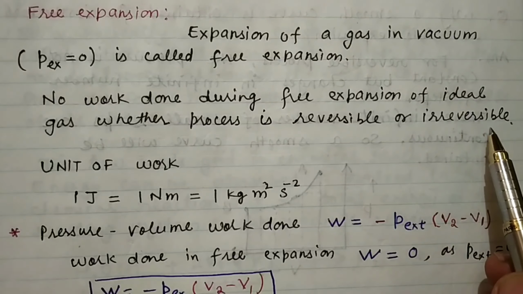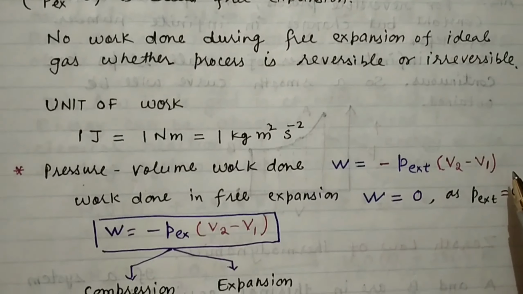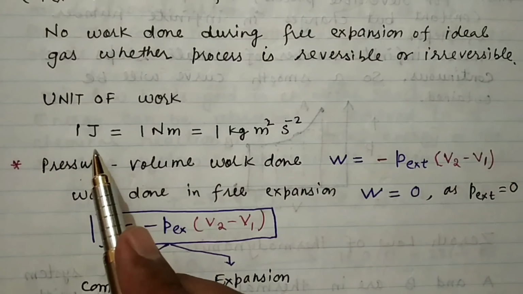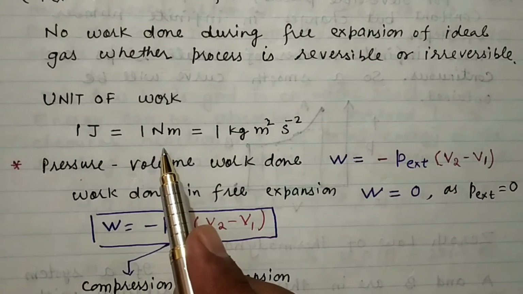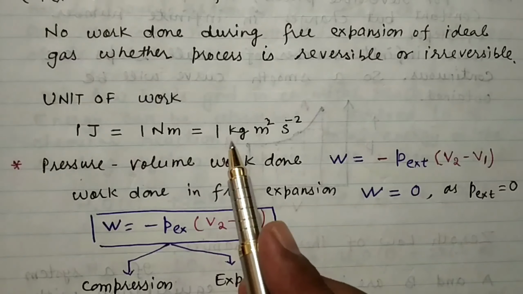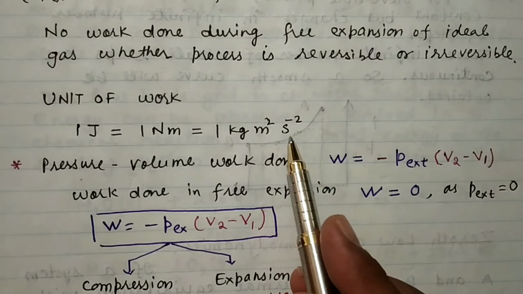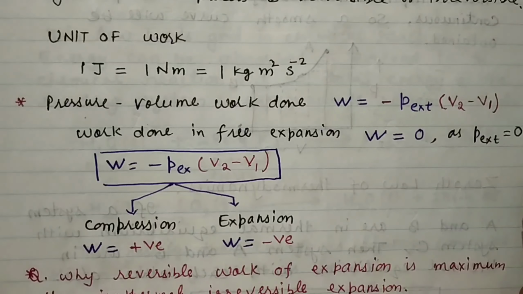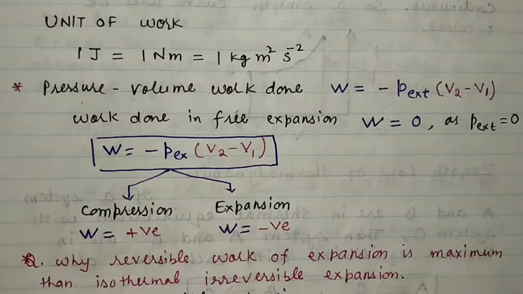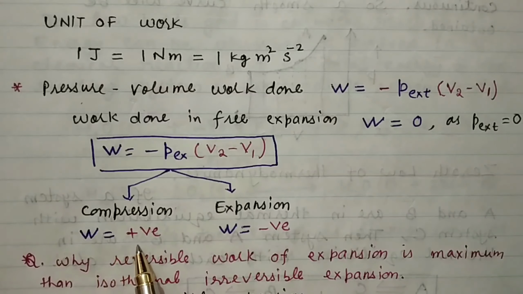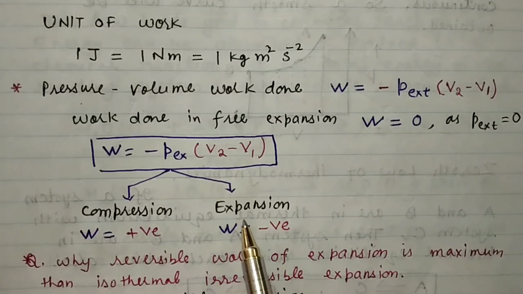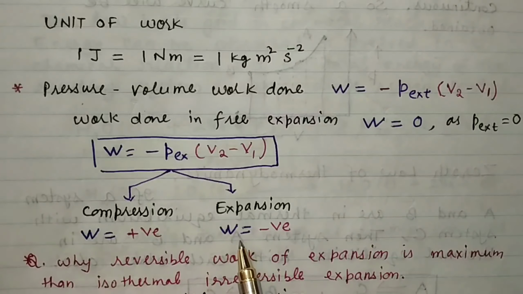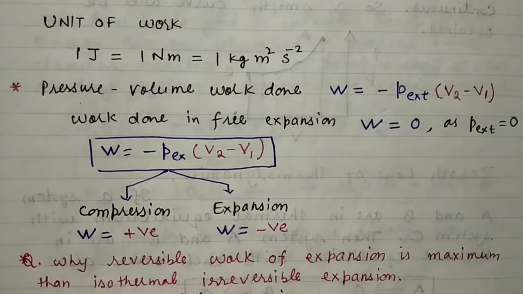The units of work done: 1 joule is equal to 1 Newton meter, and 1 Newton meter is equal to 1 kilogram meter square per second square. As per the sign convention, if the gas is compressed, then work done will be positive, and if the gas expands, then the work done will be negative.